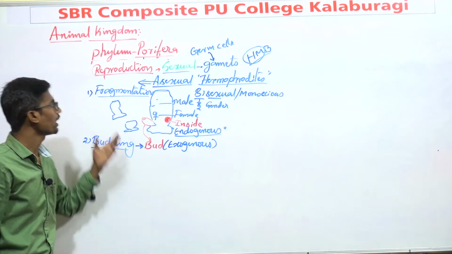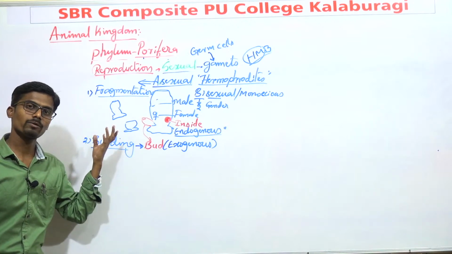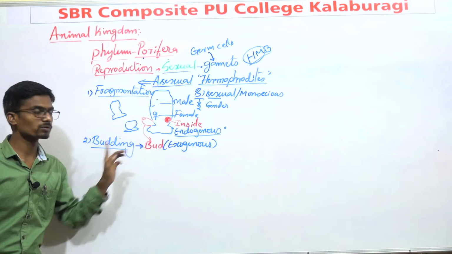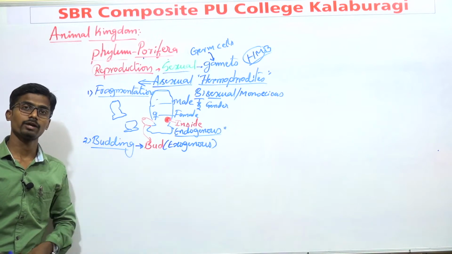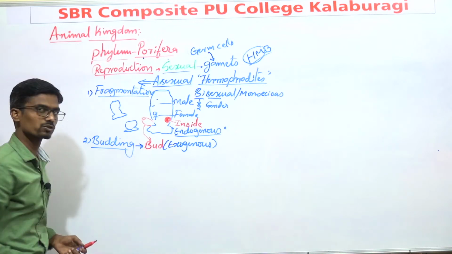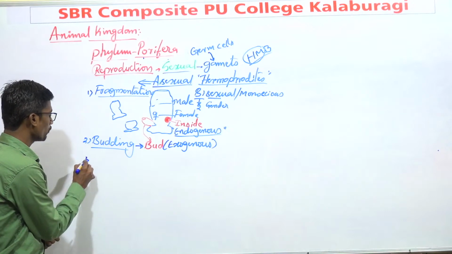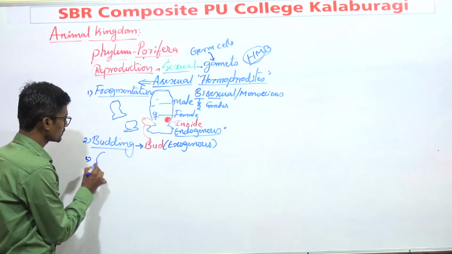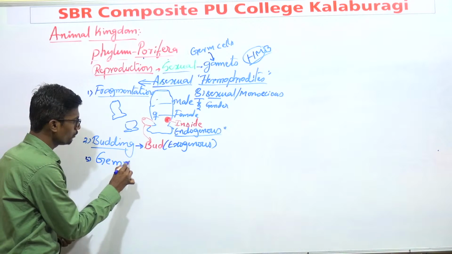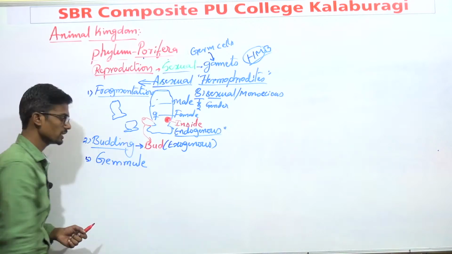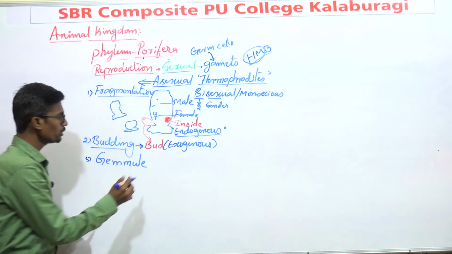Endogenous bud. And this kind of Porifera reproduces by budding, through exogenous as well as endogenous buds. This is the way of exogenous budding. And another mode of reproduction is by gemmule formation. That is by what? Gemmule. What do you mean by gemmule?